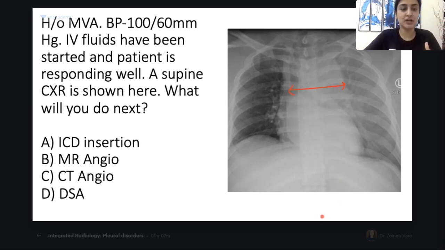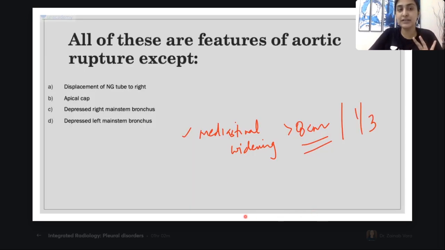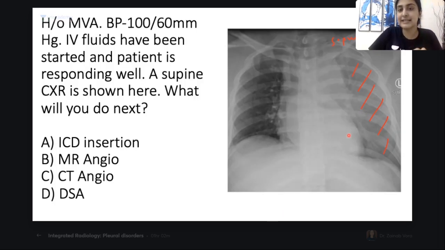Second feature, what will be the second feature? Can you see? If I tell you that a supine X-ray has been taken, can I say that there is a lot of hemothorax? There is this complete widening. Do you all agree? Remember from our very beginning, supine X-ray effusion, complete layering. So can I say that there is left-sided effusion here? Do you all agree? So the second feature I'm seeing here is left-sided effusion.